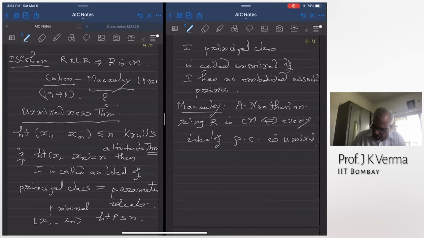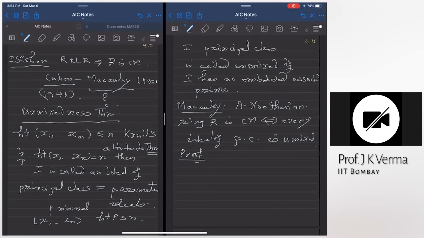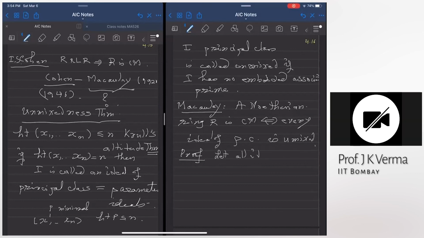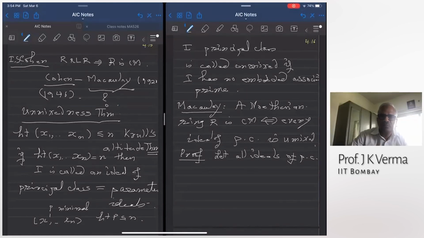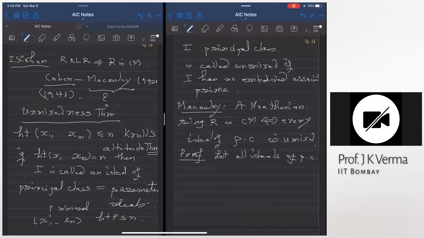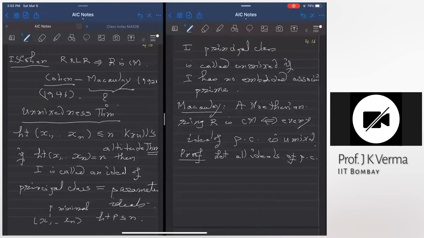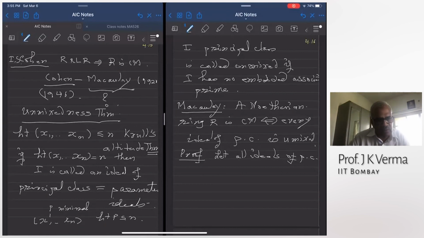Yeah. So the proof is very simple. So suppose that all ideals of principal class are unmixed. Somebody has a doubt? Yes, Shrikant. Sir, I did not understand the definition of this principal class. Are you choosing these x1, x2, ..., xn in any specific way, or is this a minimal generating set? No, nothing. X1 up to xn are given. An n-generated ideal is called an ideal of principal class if its height is n.